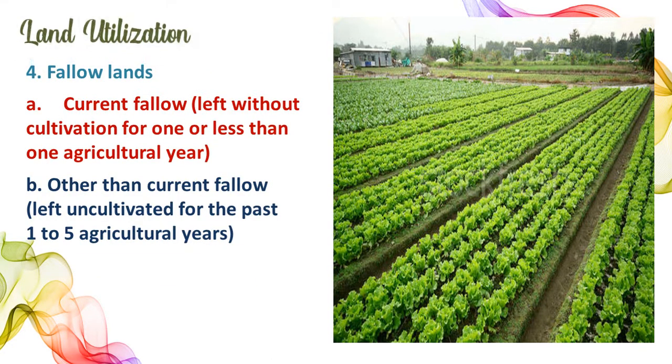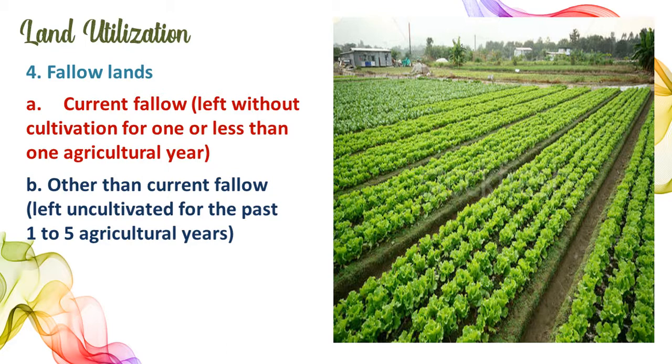The fourth category is fallow lands. This is land which lost its fertility and the farmer gives it rest to regain its fertility. It means the farmer is leaving that land fallow without cultivating to regain its fertility. That's called fallow lands. In fallow lands, again you have two classifications. One is current fallow. This is land the farmer leaves for less than 1 year. It may be 1 year or 6 months, like that.